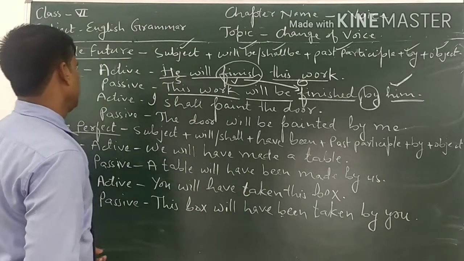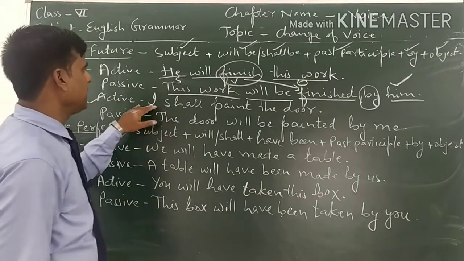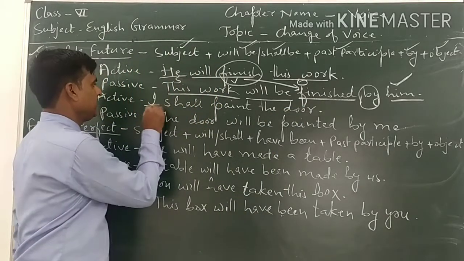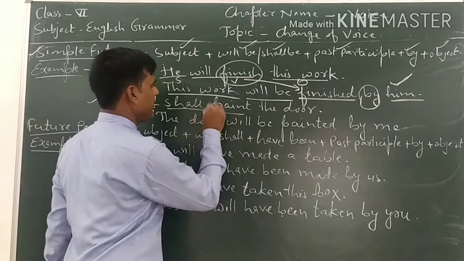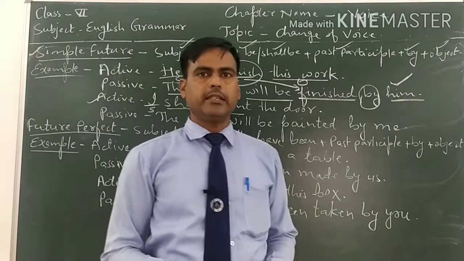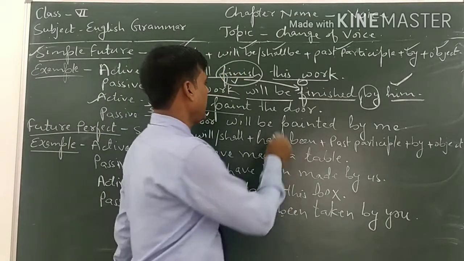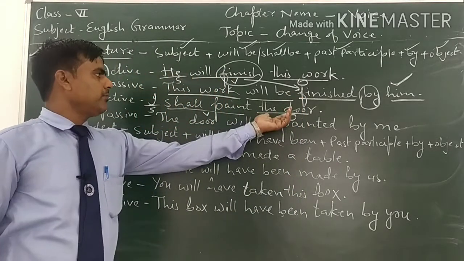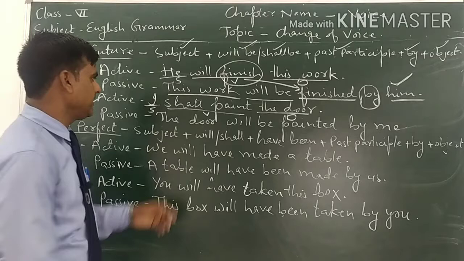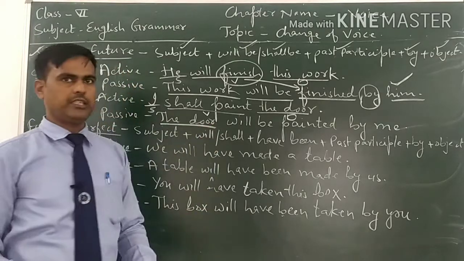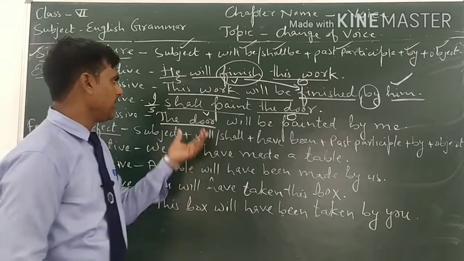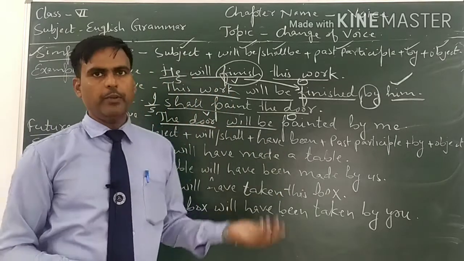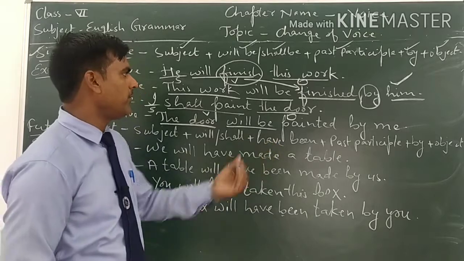Now come to the next example. The next example is I shall paint the door. I is the subject, shall paint is the verb, and it tells us that the sentence is in simple future tense, and the door is the object. We will use this object as the subject in passive voice. So the door is the subject here in passive voice, and according to the subject we will use will be, and after will be or shall be we will use the third form of the main verb.